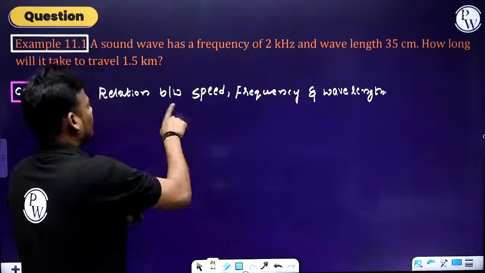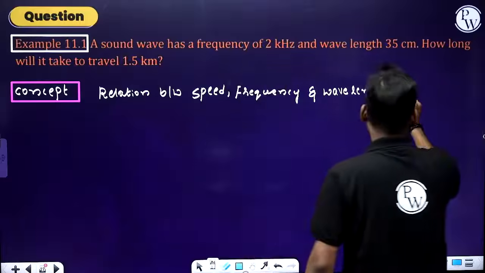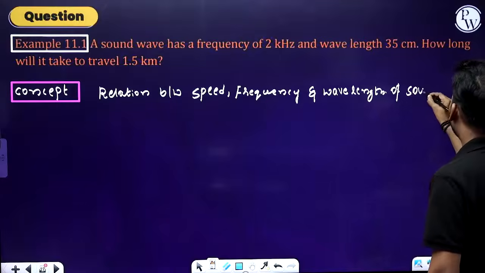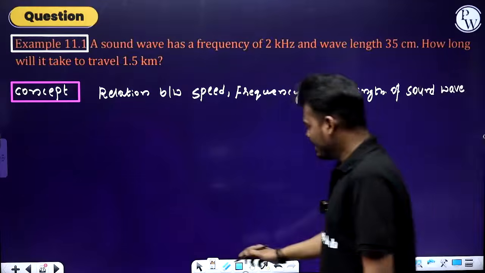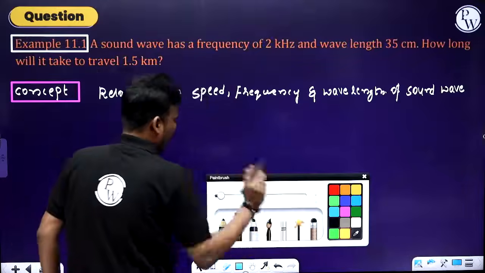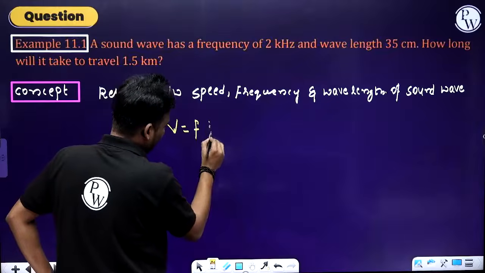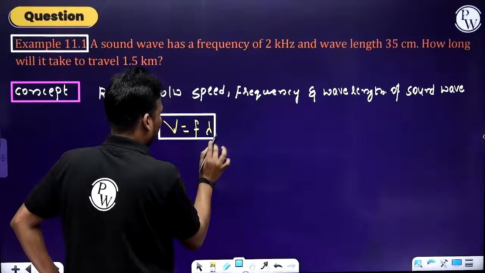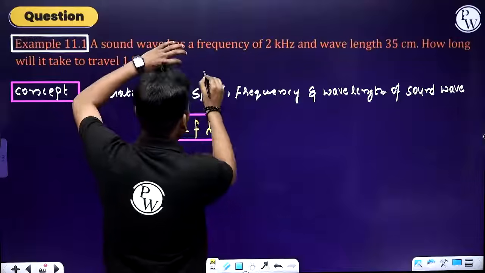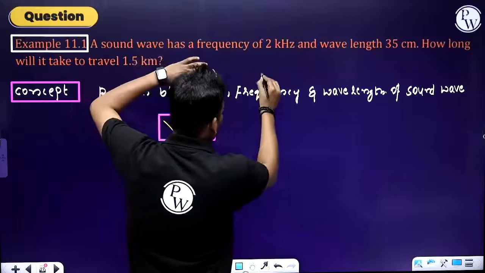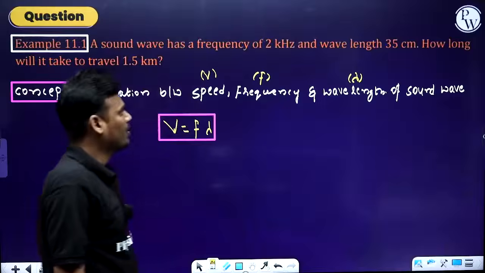The relation between speed, frequency and wavelength of a sound wave is given by a formula: V equals F lambda, where V means speed, F means frequency, and lambda means wavelength. So it's the same concept.